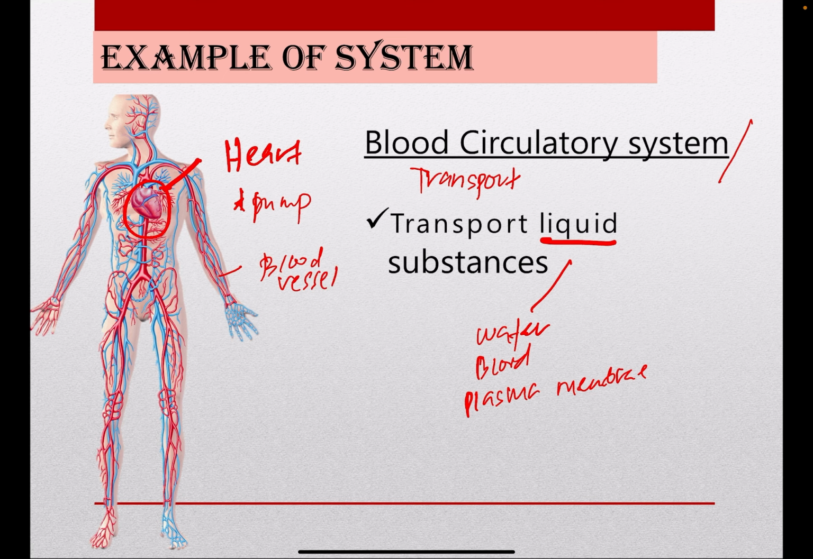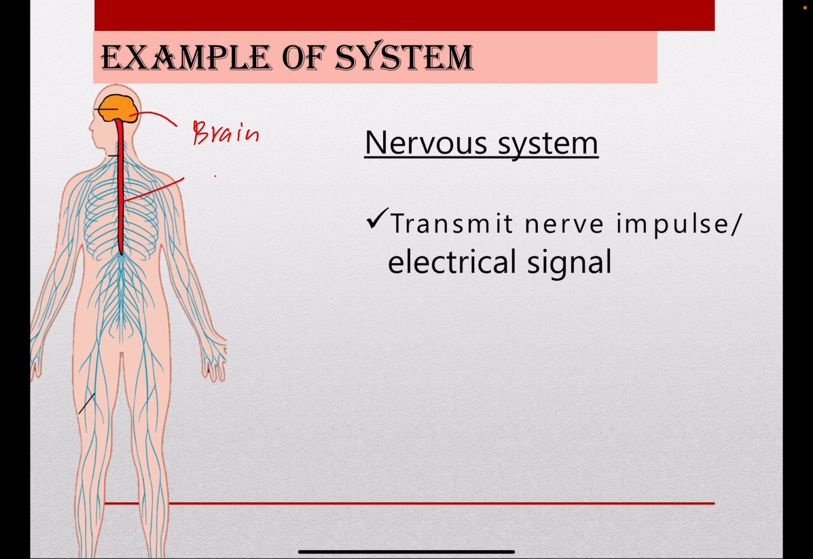Okay. Next, nervous system. System saraf is important to transmit nerve impulse or electrical signal. Okay, nervous system consists of brain, okay, and also spinal cord. The structure, spinal cord, and also peripheral nerve. Okay, sistem saraf sangat penting to give us response. Okay, for example, katakanlah kita terpegang objek yang panas. Macam mana awak boleh angkat tangan awak daripada objek yang panas?